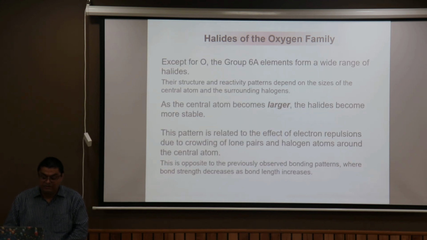Halides of the oxygen family. Except oxygen, all the group 16 elements form a wide range of halides. Their structure and reactivity pattern depend on the size of the central atom and surrounding halogens. As the central atom becomes larger, the halide becomes more and more stable.